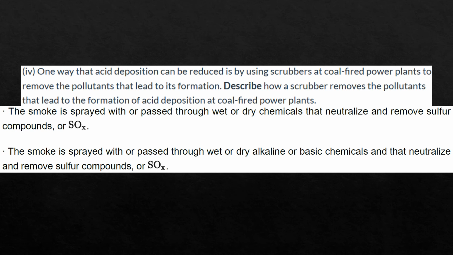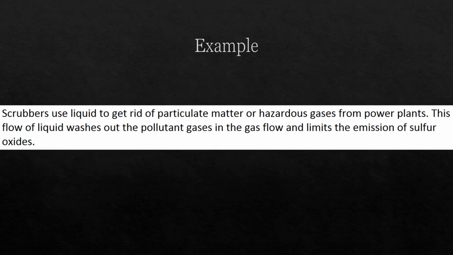Number 4. The smoke is sprayed with or passed through wet or dry chemicals that neutralize and remove sulfur compounds. So we're going to concentrate on that response. Perfect answer here. Scrubbers use liquid to get rid of particulate matter or hazardous gas from power plants. This flow of liquid washes out the pollutant gas in the gas flow and limits the emission of sulfur oxides.